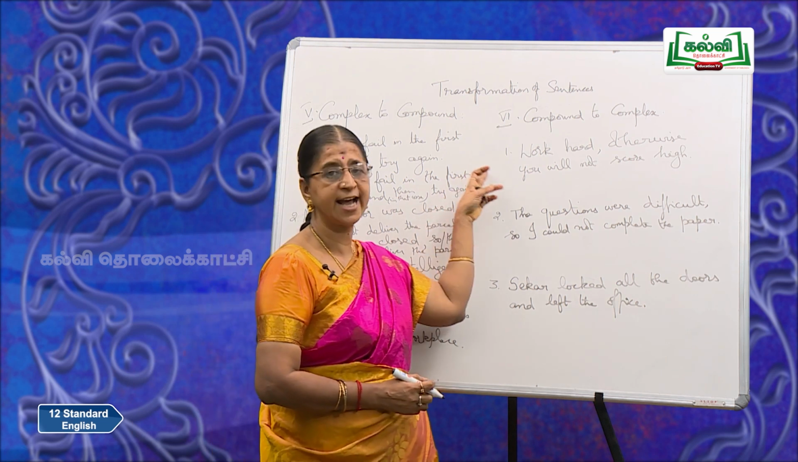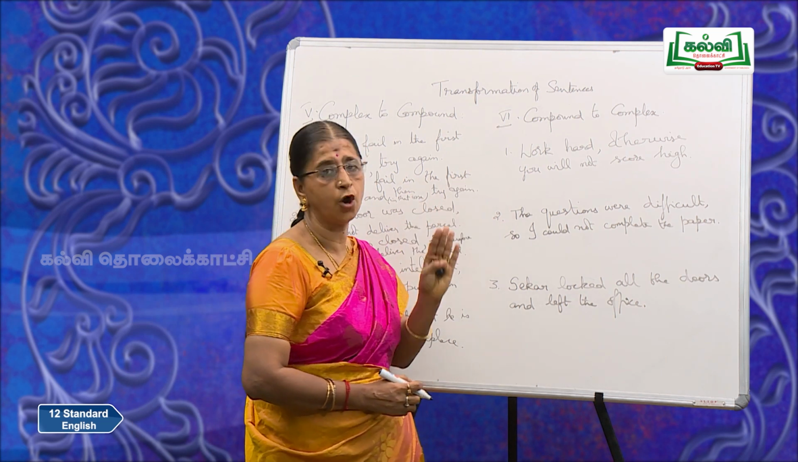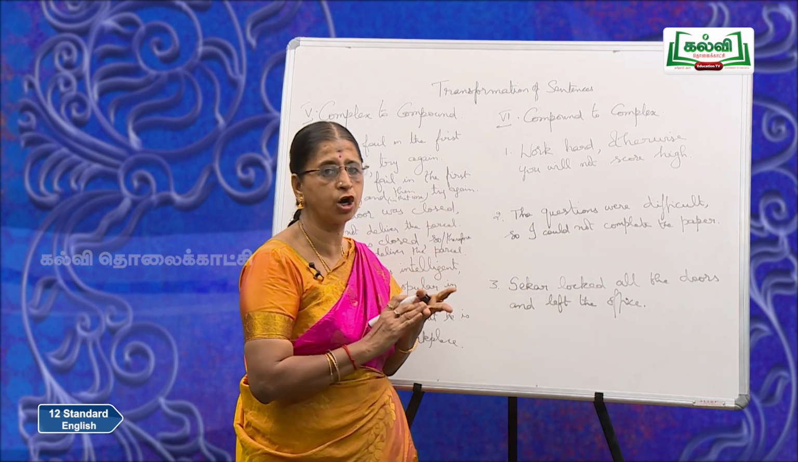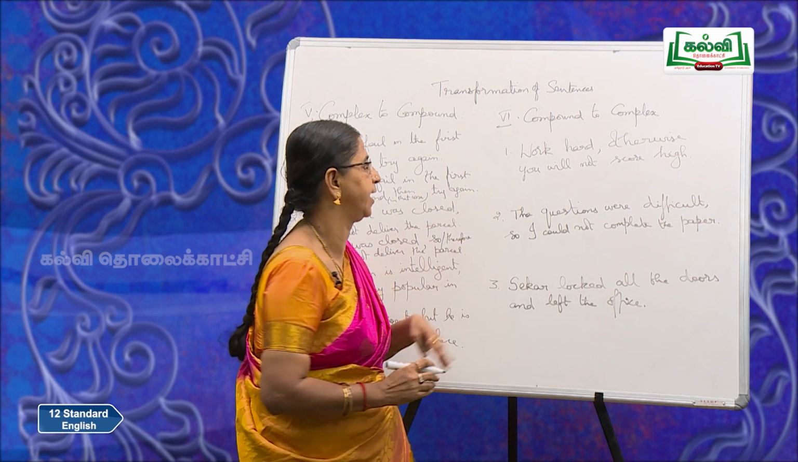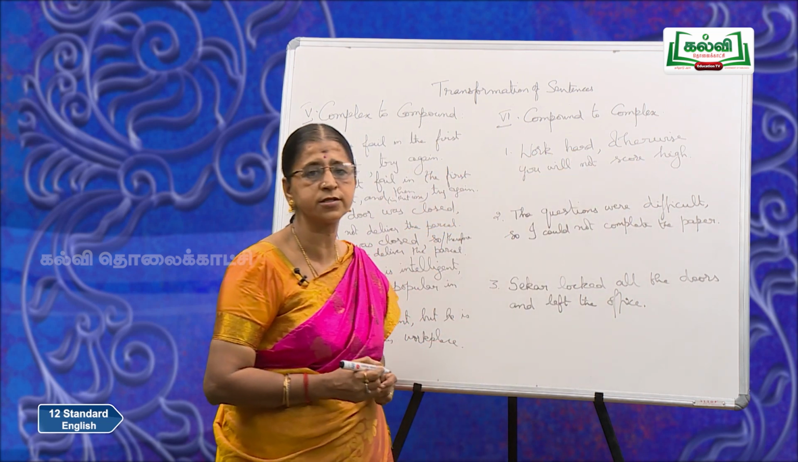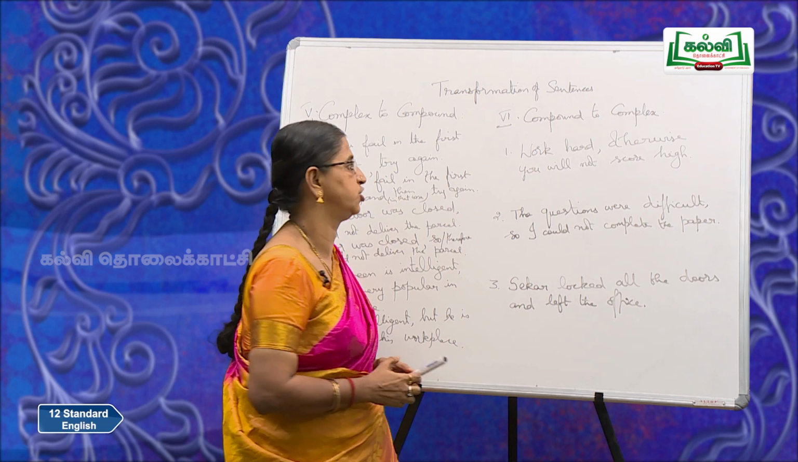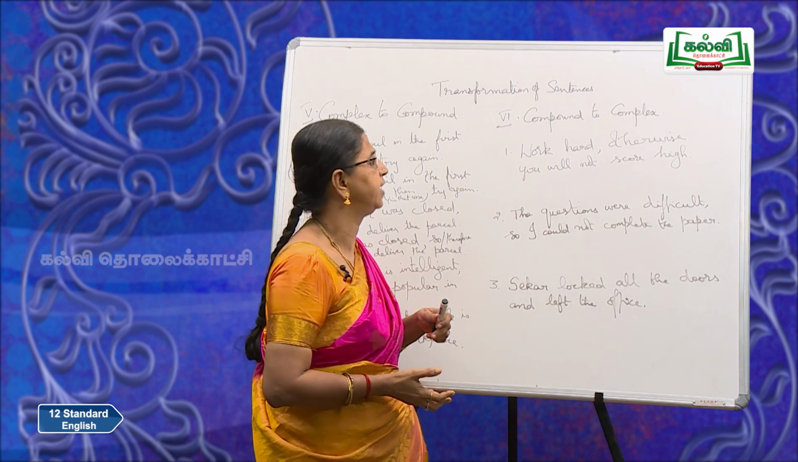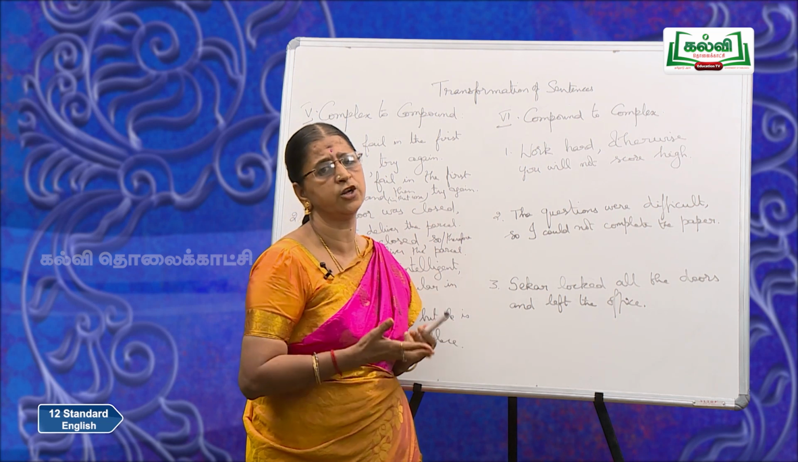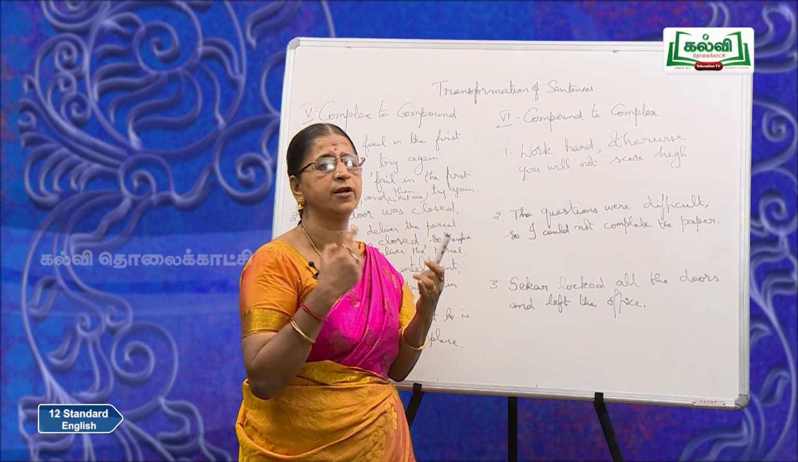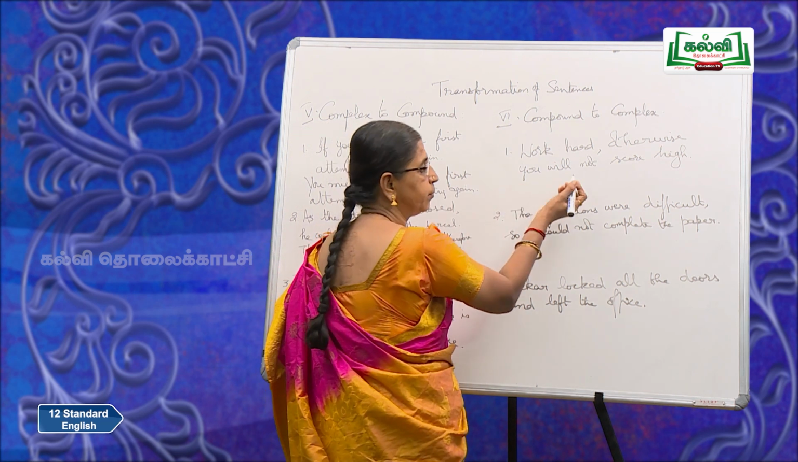Now, we move on to the last section of the transformation, compound to complex. Work hard, otherwise or else you will not score high. Work hard, one main clause, you will not score high, another main clause, or else, otherwise, conjunction. Here it is almost like a condition. So, what is the meaning? If you do not work hard, you will not score high. That is your answer. Or unless you work hard, you will not score high. I will write both the answers here.